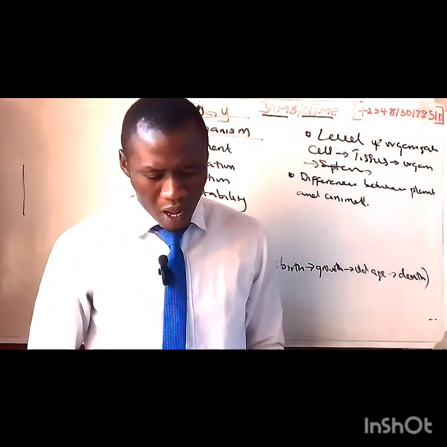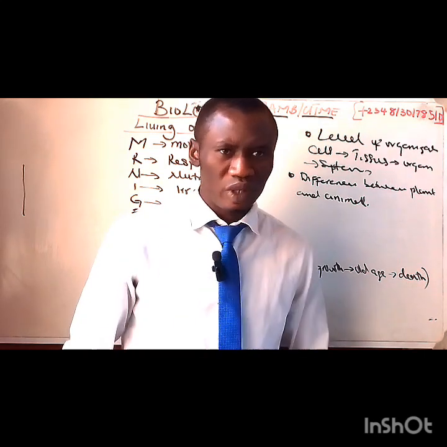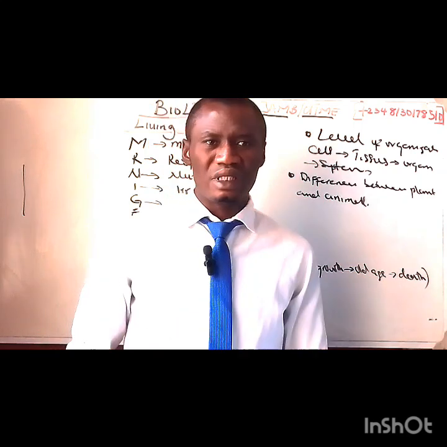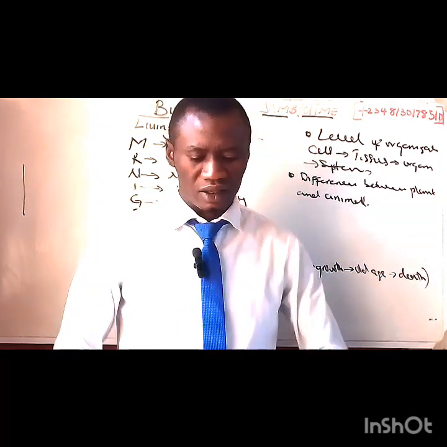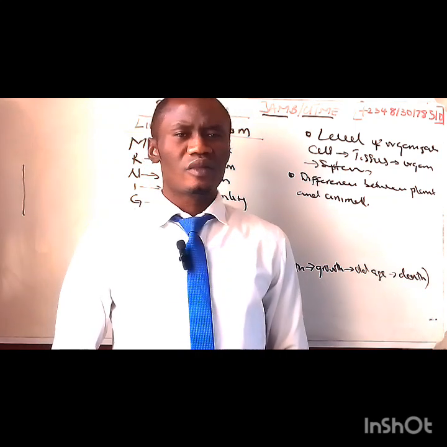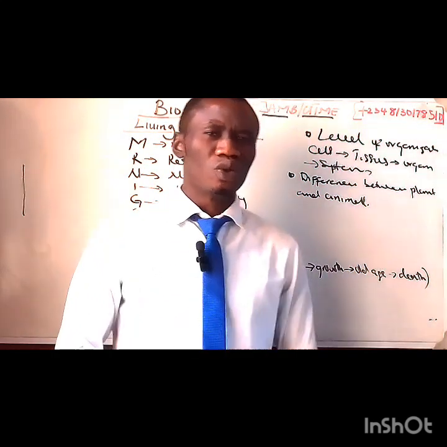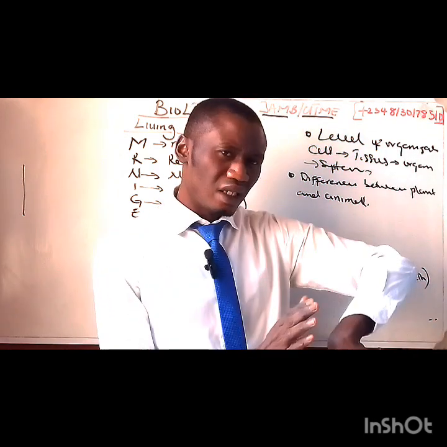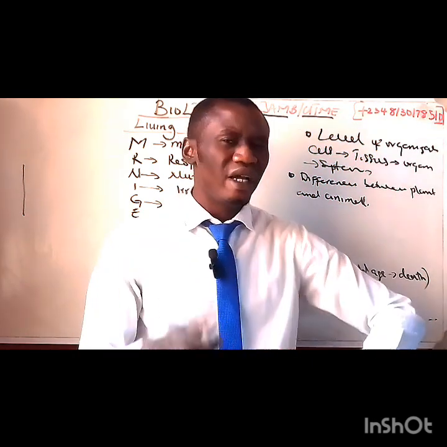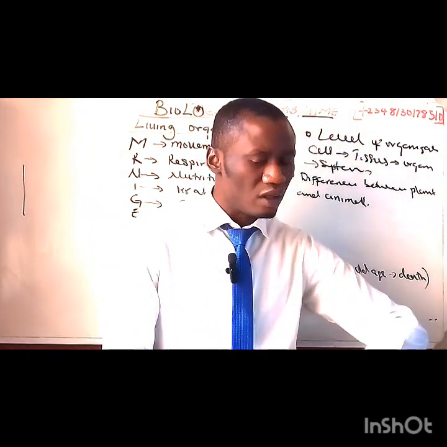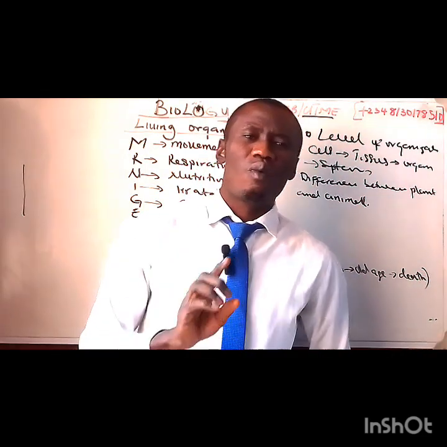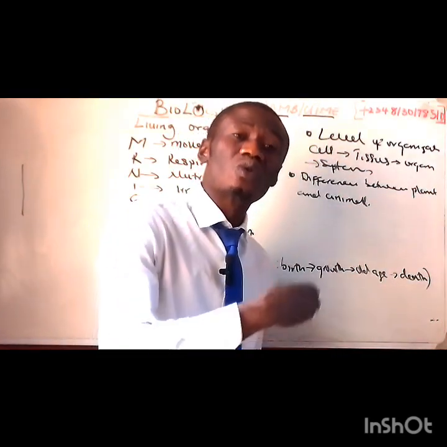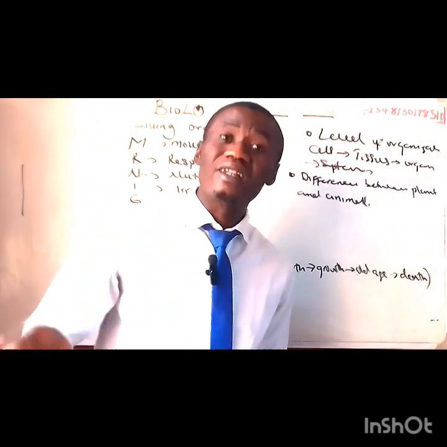You can answer. Number 1 is locomotion. Number 2 is irritability. Number 3 is increase in biomass. Number 4, which is D, is increase in size. So what is the answer? The answer is increase in size. Let me show you why. Locomotion: non-living things do not go from one place to another. Irritability: non-living things do not feel. Increase in biomass: when you talk about biomass, you're talking about growth. Non-living things do not grow. They can only increase in size.